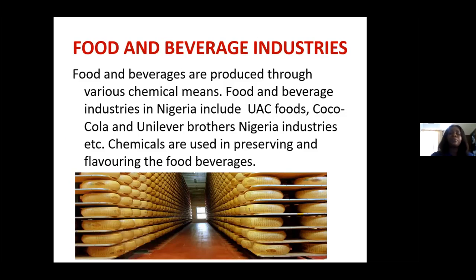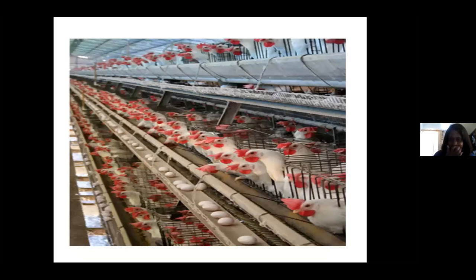All right. So we also have, take a look at what we have here, a diagram of a poultry farm. Okay, looking at the poultry birds, they also feed on their feed. And these feeds are made from the combination of certain chemicals in order to aid the growth of the poultry birds, so as to enable them to produce more eggs for the consumption of humans. For human consumption. Okay.